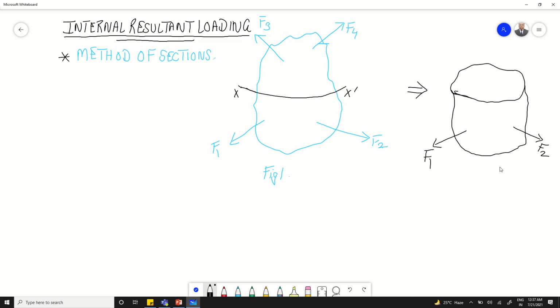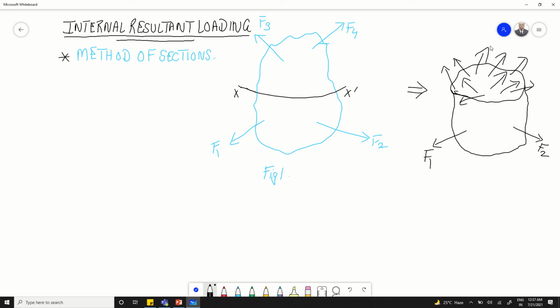what we see here is that the internal forces will be distributed throughout this exposed area. So it will somewhat look like this. All the internal loadings will be developed throughout the exposed area like this. These are the internal loadings on this exposed area.